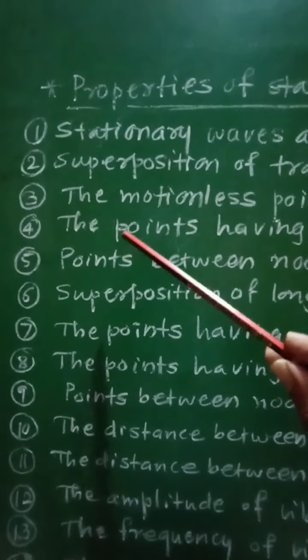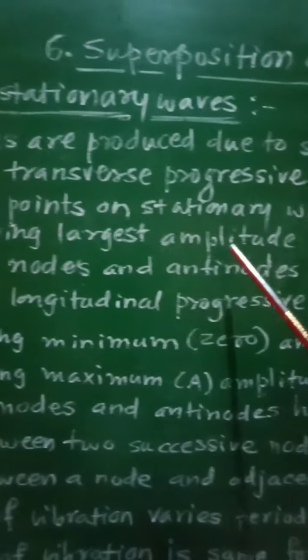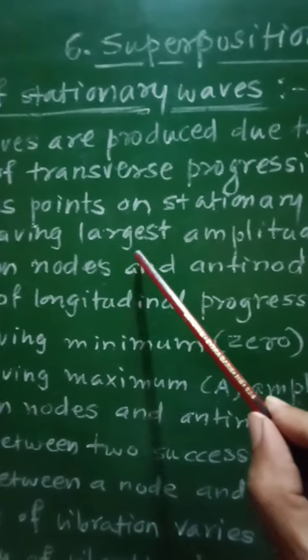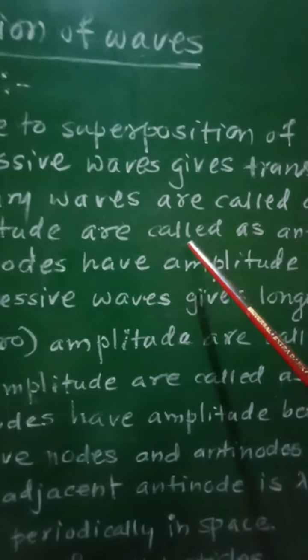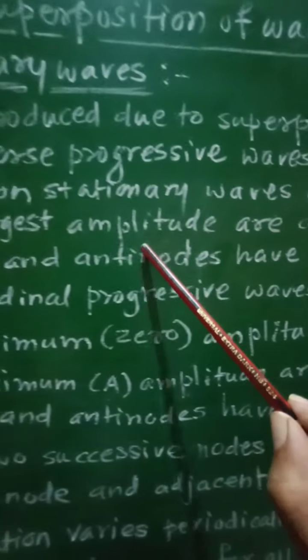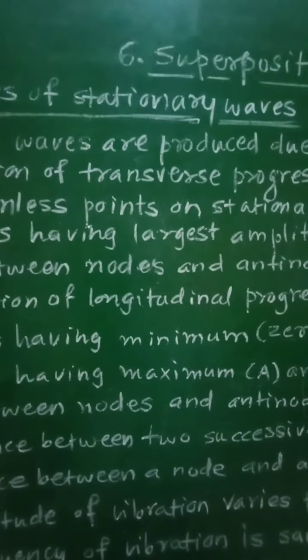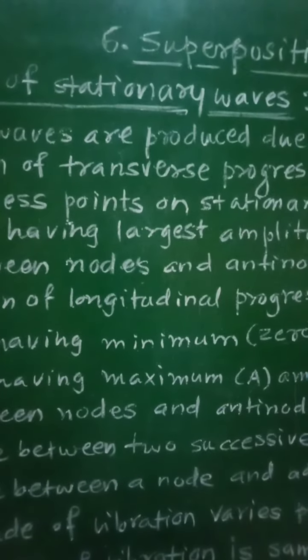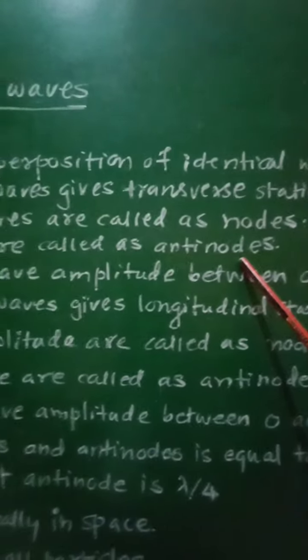Then fourth property, the points having largest amplitude, that is the points having maximum or highest amplitude, are called antinodes. So when the transverse stationary waves are produced along the length of the string, there are some points having the greatest amplitude. These points are called the antinodes.